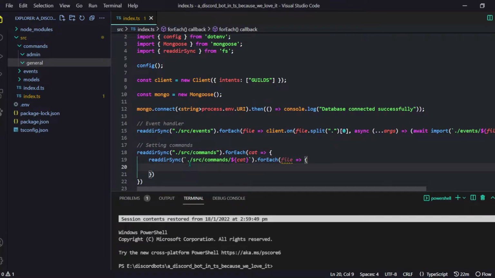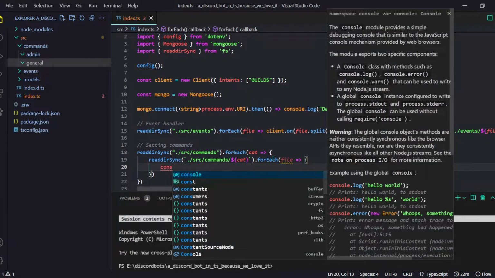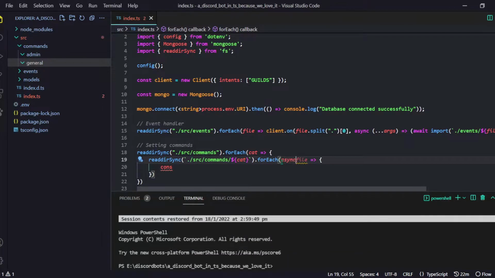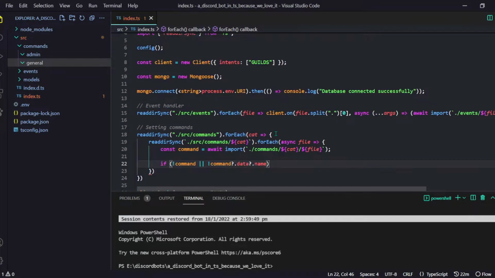But let's just ignore that, and let's import our command real quick. And by the way, let's make it async as well. Command is equal to await, and the location will be file. Now we have a command possibly. So if any of these conditions is true, just return, and bang, we're done. Otherwise we have to set that command.